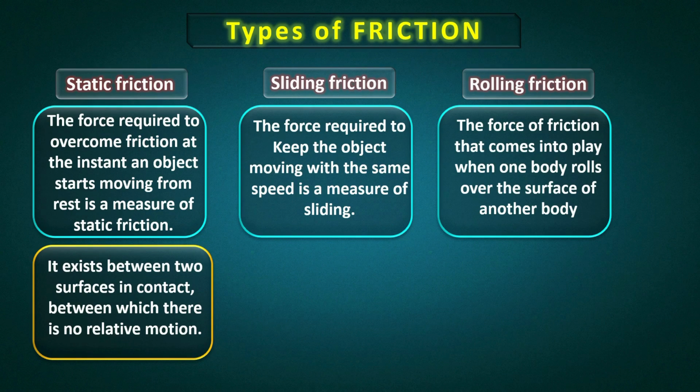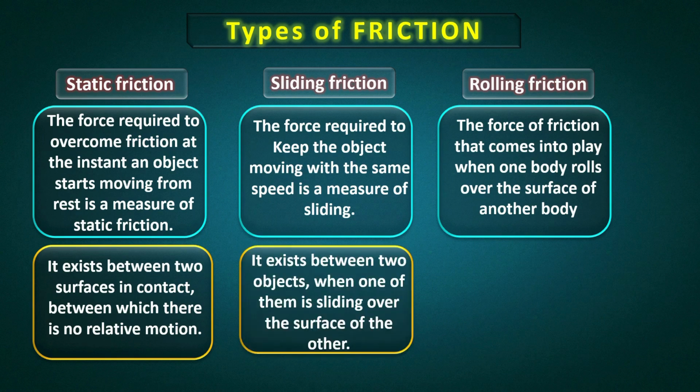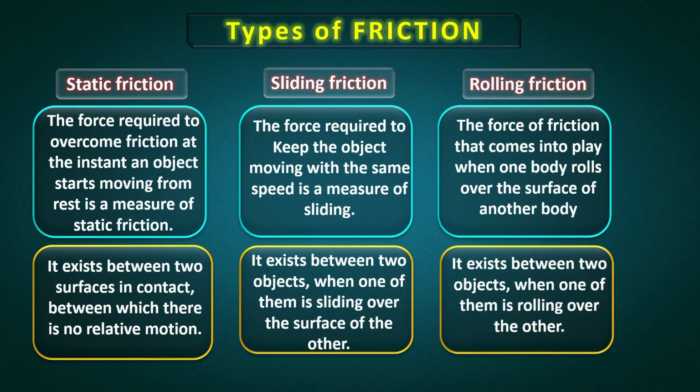Static friction exists between two surfaces in contact between which there is no relative motion. Sliding friction exists between two objects when one of them is sliding over the surface of the other. Rolling friction exists between two objects when one of them is rolling over the other. Static friction is greater than sliding friction, and sliding friction is greater than rolling friction.